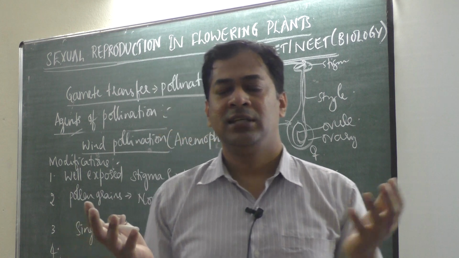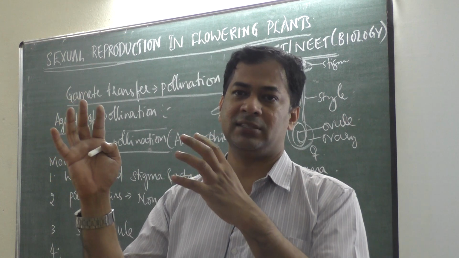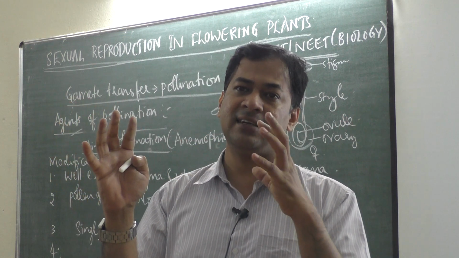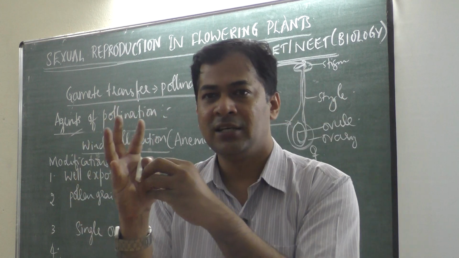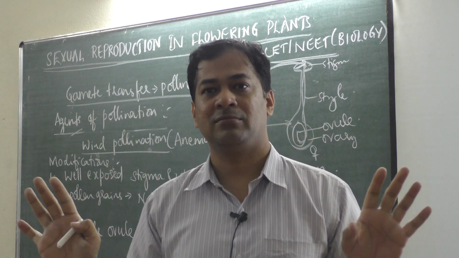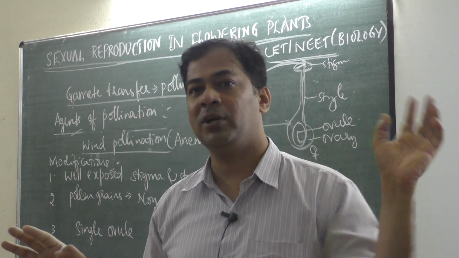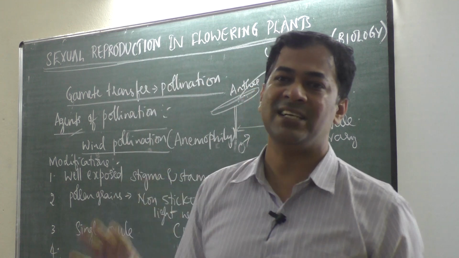Because wind carries pollen grains, millions of pollen grains. Chances are there that out of millions of pollen grains, at least one or two pollen grains should fall on the flower. Sometimes even that doesn't happen, not even a single pollen grain falls. It will be carried by wind and fall somewhere and get wasted.